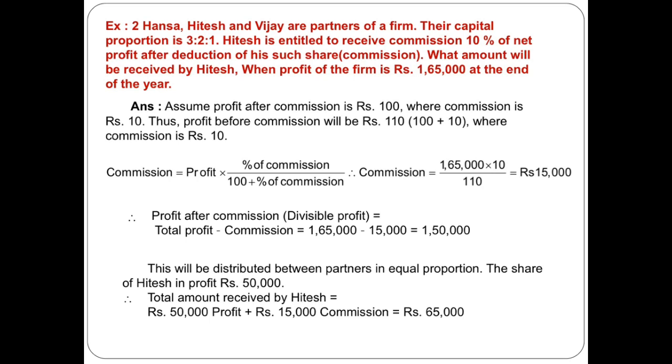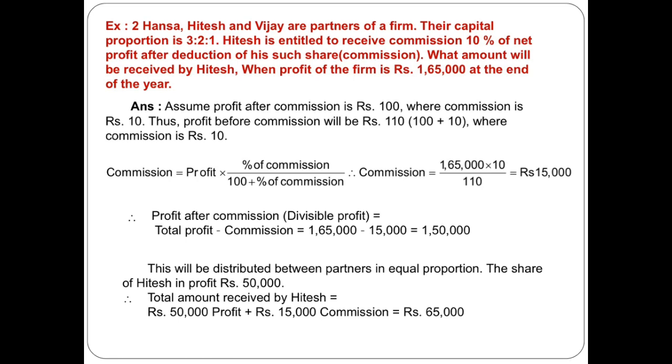Now you apply the formula: profit multiplied by percentage of commission divided by 100 plus percentage of commission. So commission is equal to 1,65,000 profit multiplied by 10 upon 100 plus 10, so 110, which is equal to 15,000. Now profit after commission is equal to what? 1,65,000 minus 15,000 commission, so 1,50,000 is profit after commission, and we call it divisible profit.